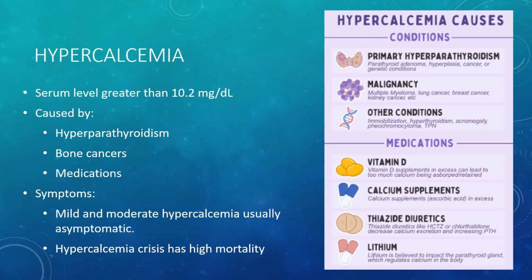Next, we have hypercalcemia, which is defined as serum calcium levels higher than 10.2 milligrams per deciliter. Hypercalcemia is usually caused by cancer that affects the bones, causing the bones to break down, releasing calcium into the blood, which is about a third of the cases. Or it can be caused by hyperparathyroidism, which is about 2/3 of the cases.